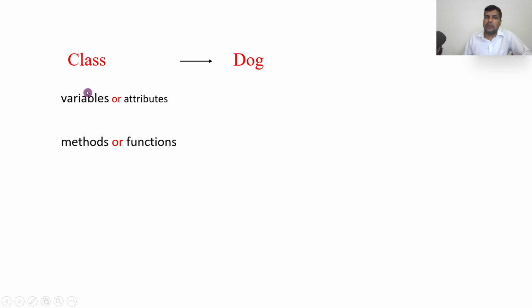For example, class is a dog. Then the variables or attributes are name, color, breed. So the methods or functions will be run, eat, sleep. So I hope you got the difference between the variables and the methods, right?